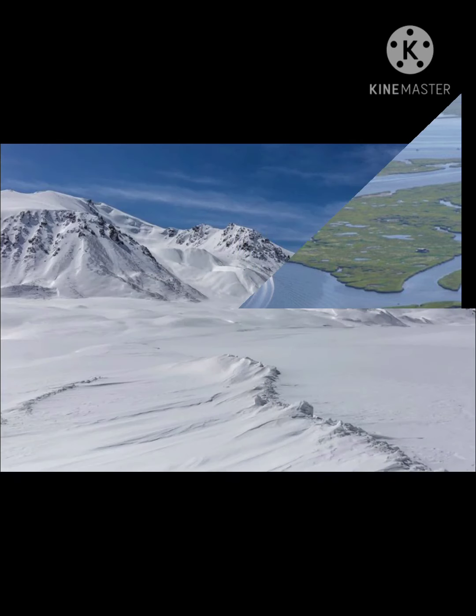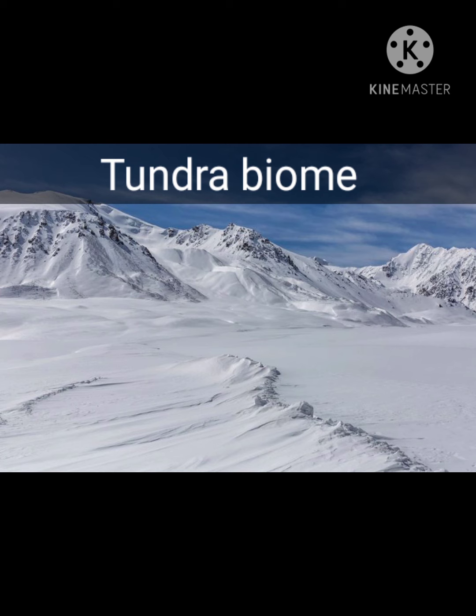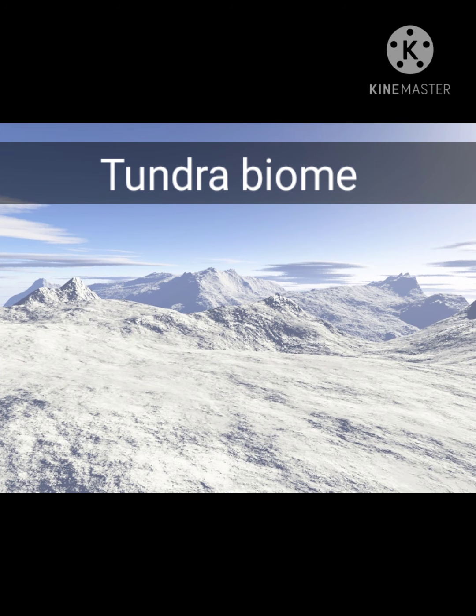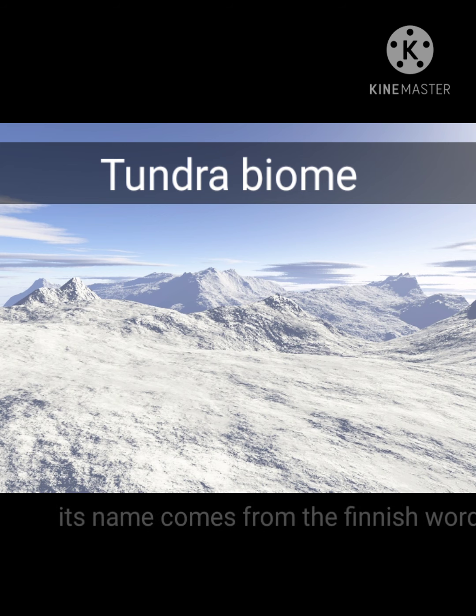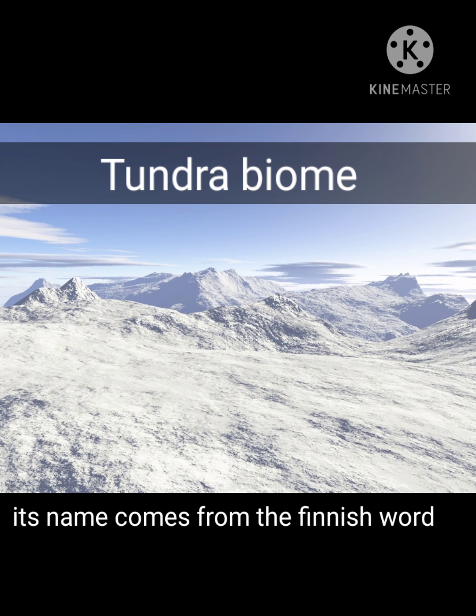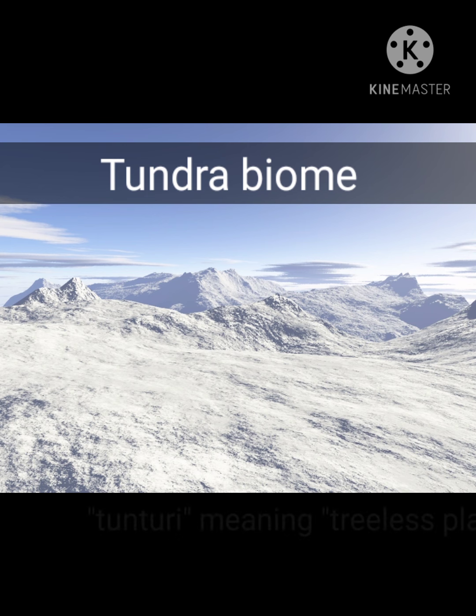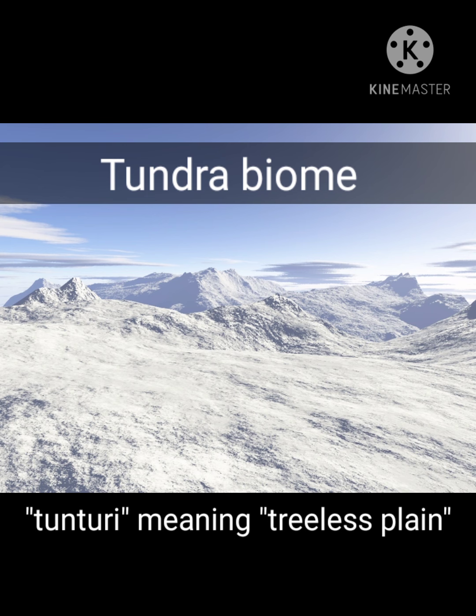Then the last is the tundra biome. This is the coldest of all biomes and species diversity is limited as a result. In fact, its name comes from the Finnish word tunturi, meaning treeless plain.